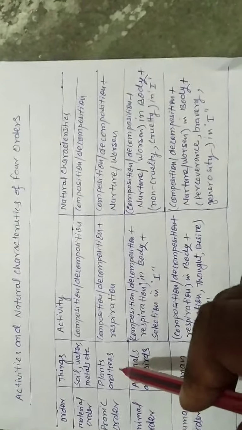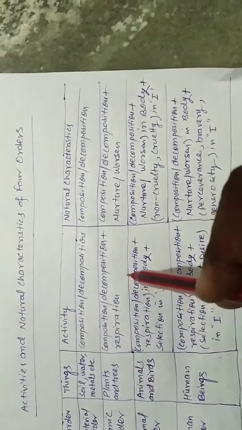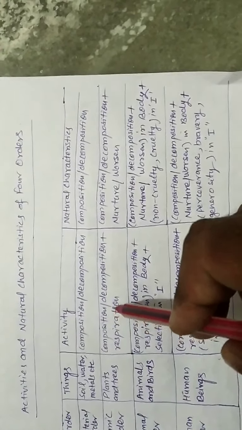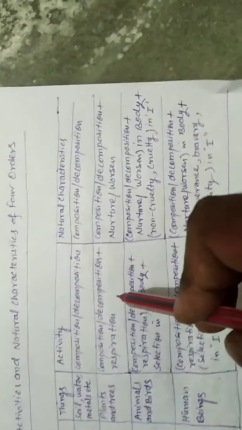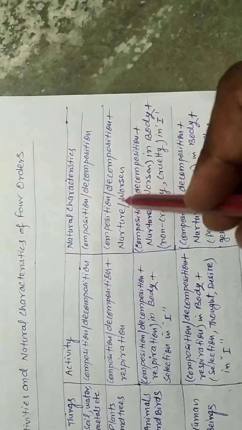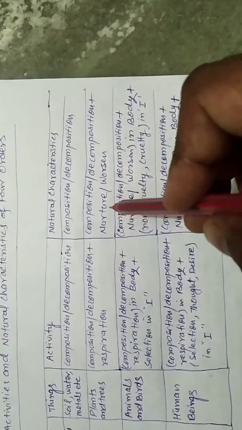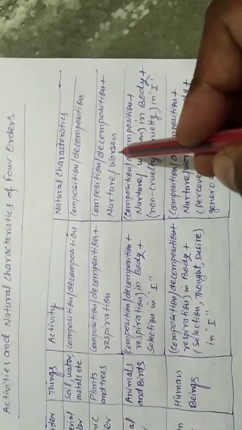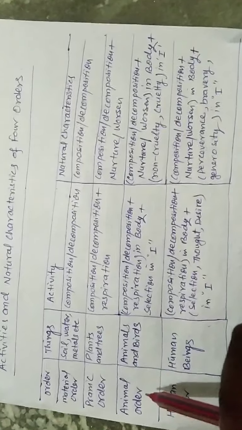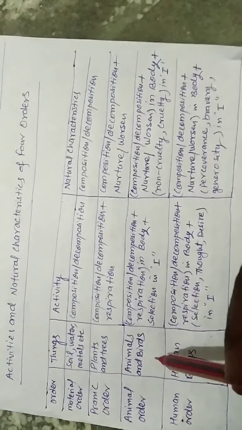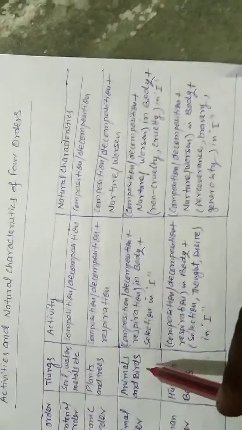Pranic order, things are plants and trees. Activities, composition or decomposition and respiration. Natural characteristic, composition or decomposition and nurture or worsen. Third is animal order. Things are animals and birds.